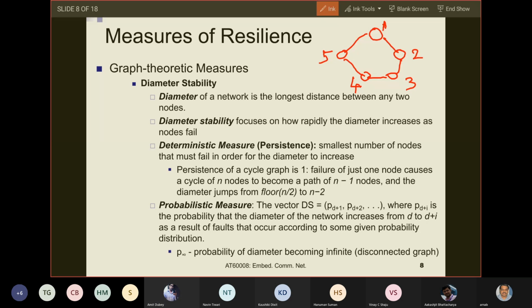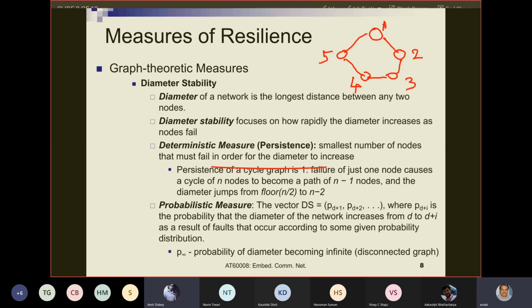No. See, the diameter does not involve two specific nodes. Diameter is a parameter which relates to the whole network. Distance is a parameter which relates to two specific nodes. That is why it is said any two nodes. The network has multiple nodes; you take any two nodes. Sir, how are you calculating this diameter in this case of the cycle? In the case of 2 and 5, you do not get a diameter.